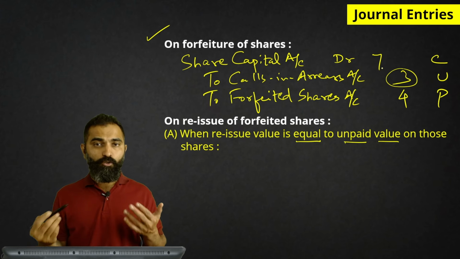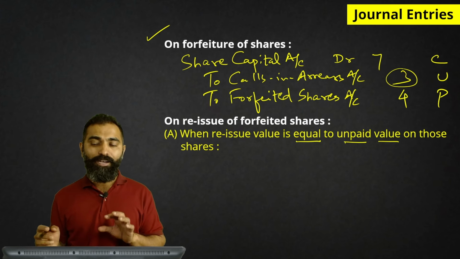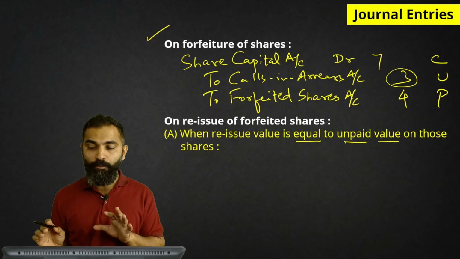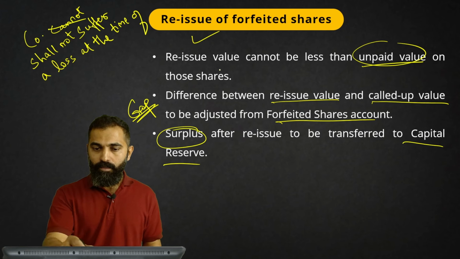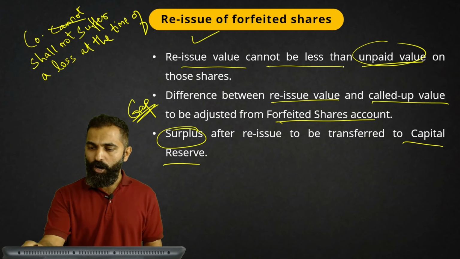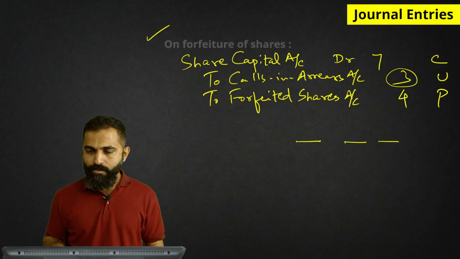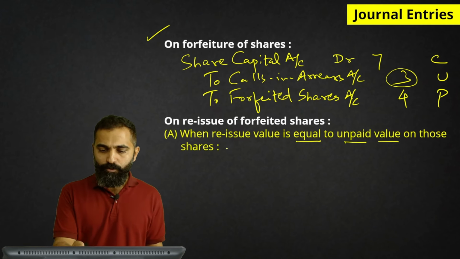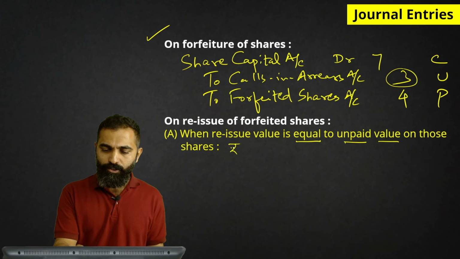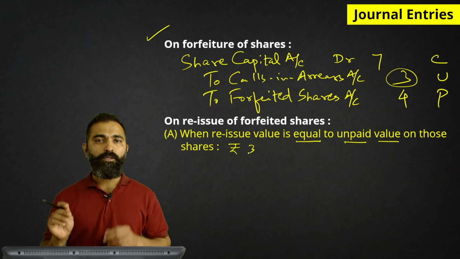So we are assuming that when we tried to reissue, we got only the bare minimum. I hope you remember what we discussed here. The reissue value cannot be less than unpaid value. Okay, so here we got only that much response. So that means here we are going to reissue the shares at rupees 3. The reissue value is 3 rupees.